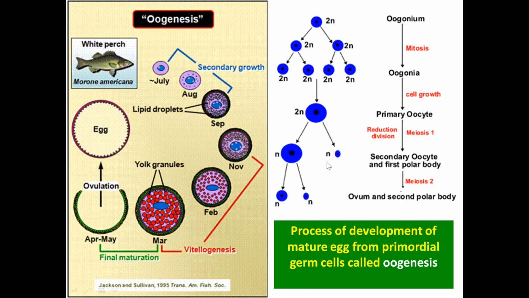Then meiosis 2 occurs. From the single secondary oocyte, two more cells are formed: one is the second polar body and one is the ovum. That ovum develops into the mature egg, which gets fertilized with the sperm and develops into a zygote. So the primary oocyte gives the secondary oocyte and a first polar body, and the secondary oocyte gives the ovum and the second polar body. The formation of the ovum from the oogonium is known as oogenesis.